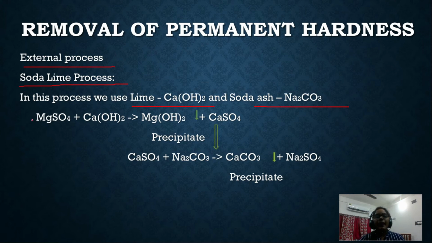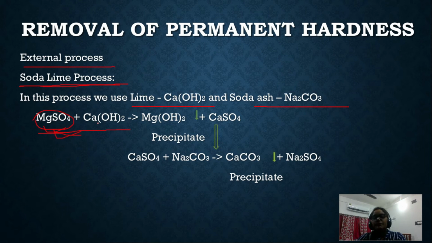Like if we have magnesium sulfate in our water sample, in the presence of magnesium sulfate, water will show permanent hardness. Now we have to remove this magnesium sulfate. How? By using this soda lime process. So what we have to do? First of all, we have to use this soda and lime, and this is the reaction.